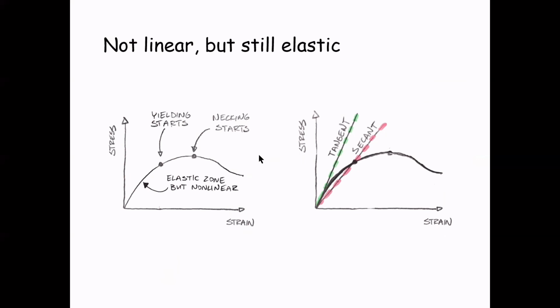If we recall from the previous lecture, steel, for example, has a small section just before yielding where it's not linearly elastic anymore. But this spot is so small that we can easily ignore it. The similar thing happens for this type of material, but the zone is so big that you just can't ignore it. So we can say that for this type of material, there is no linear plastic part. As we can see in the figure here, it says that it is elastic zone but non-linear.